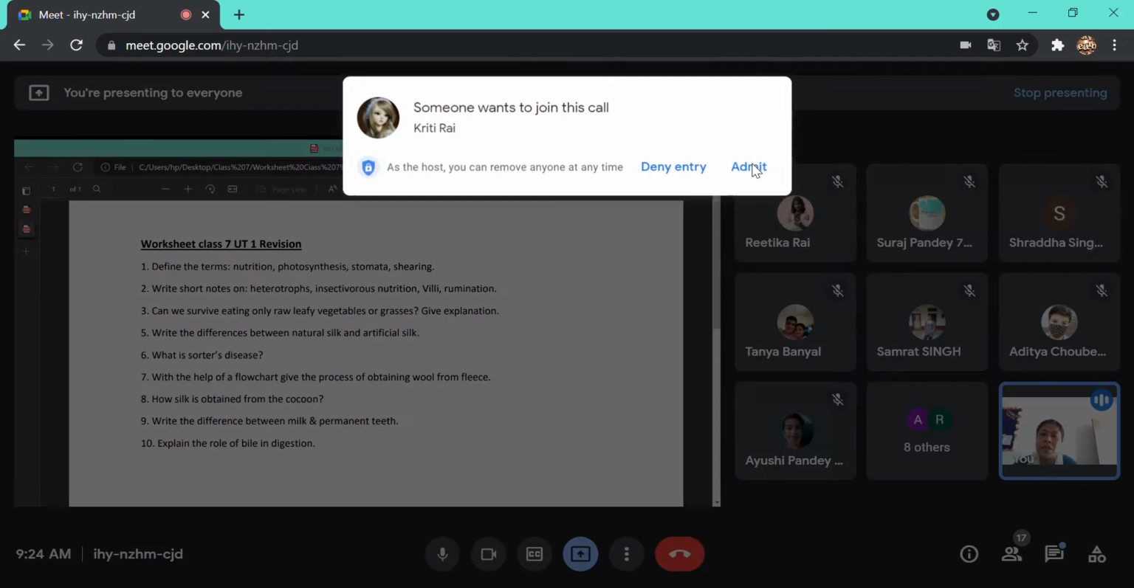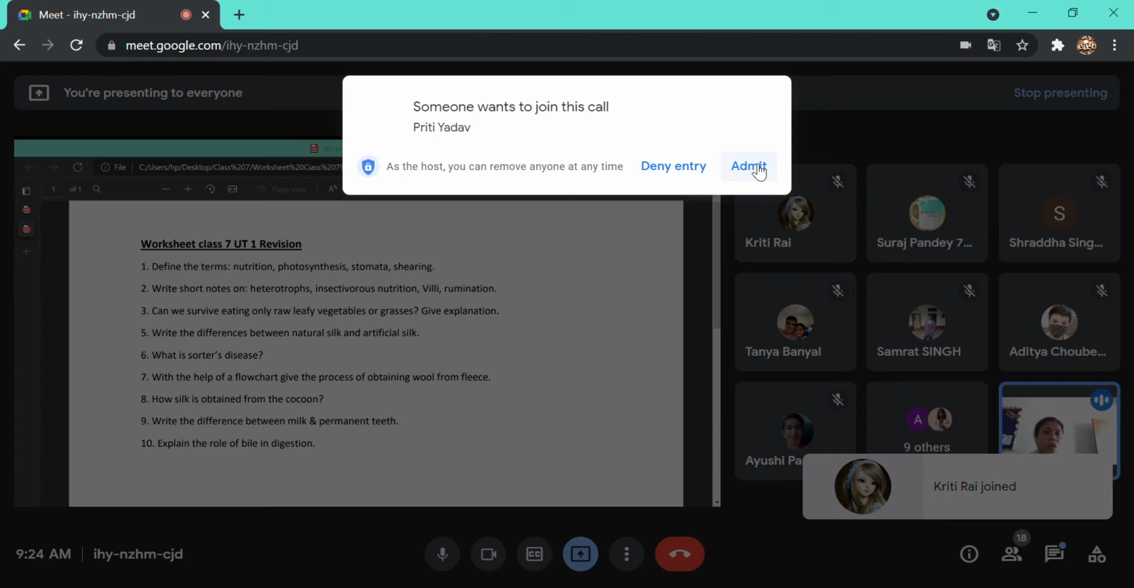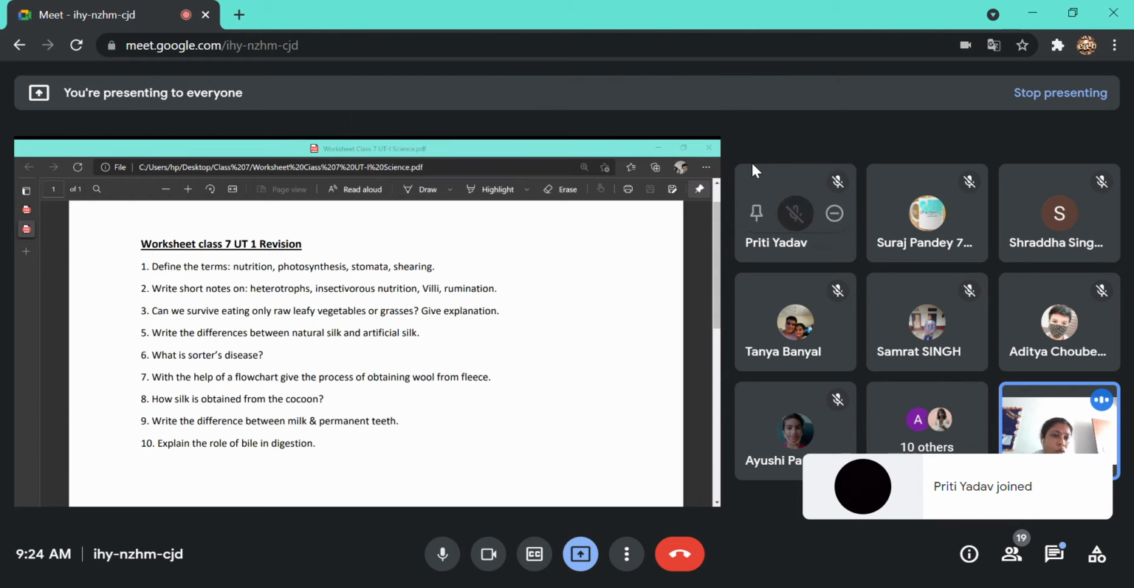So next, for the next definition, you can see, all of you can see, that is the definition of photosynthesis. Who is going to give me the definition of photosynthesis?